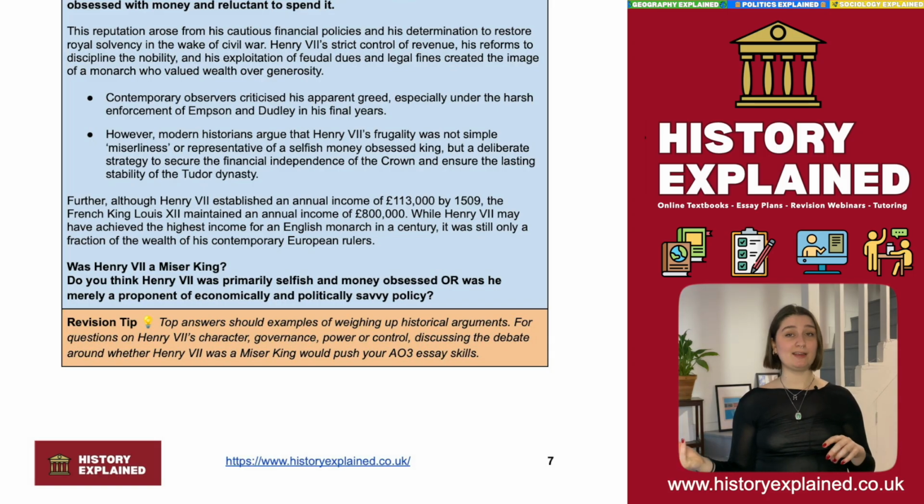Yes, he was a miser king because he did take a lot of money, he did consume a lot of money, and he did really grow the wealth of the crown. But at the same time, was it that crazy compared to other leaders? And also, was it or was it not successful? Did it achieve his goal of securing a Tudor dynasty? And was that really at the root of it rather than actual interest in the finance?